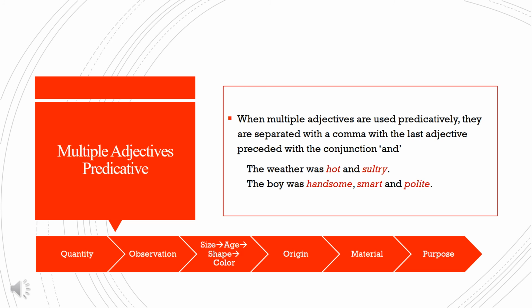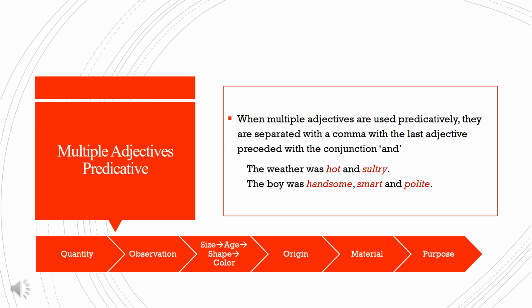When multiple adjectives are used in predicative position, they too follow the same order of quantity, quality, size, age, shape, color, origin, material, and purpose. However, the main rule that needs to be followed is that all adjectives must be separated with a comma except for the last adjective. The last adjective must be preceded with the conjunction and.